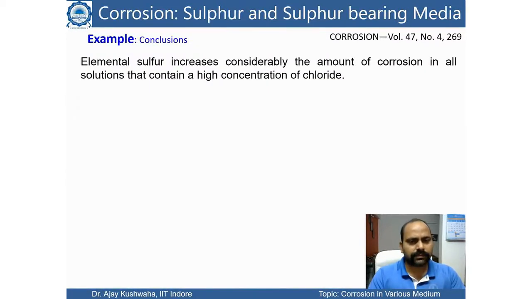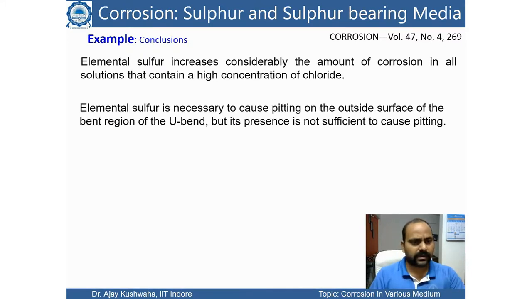So elemental sulfur increases considerably the amount of corrosion in all solutions that contain a high concentration of chlorine. Means if the chlorine concentration is higher, then sulfur is even more dangerous. It is increasing the corrosion, and it has the chance of causing large pit formation. Further, elemental sulfur is necessary to cause pitting on the outside surface of the bend region of the U bend, but its presence is not sufficient to cause pitting.